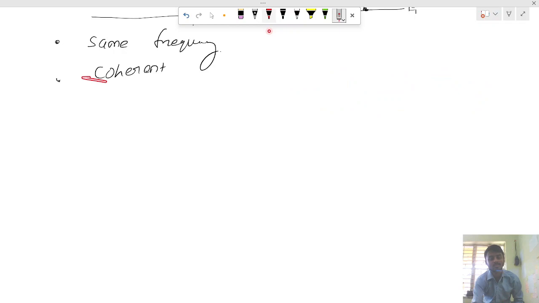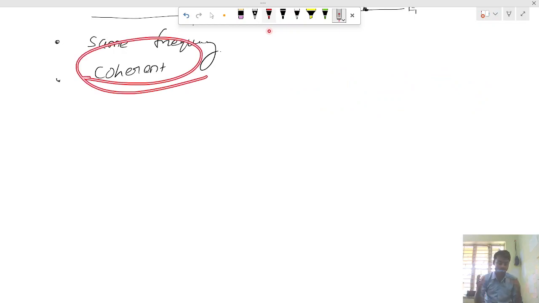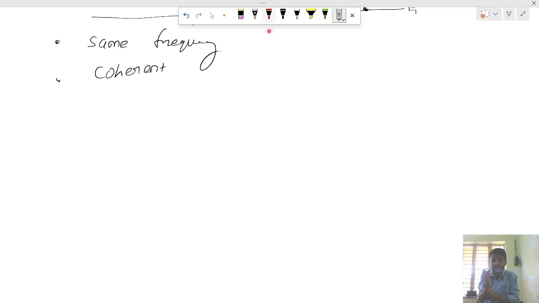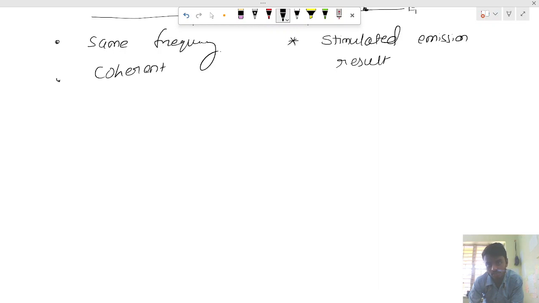That's why we say those are coherent, coming from a coherent source. The more important thing to remember here is that stimulated emission results in amplification of light.